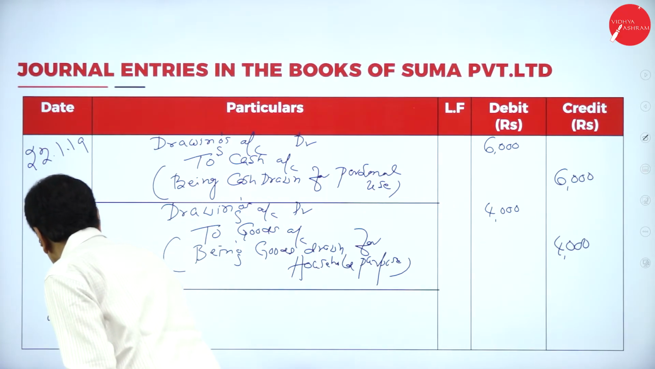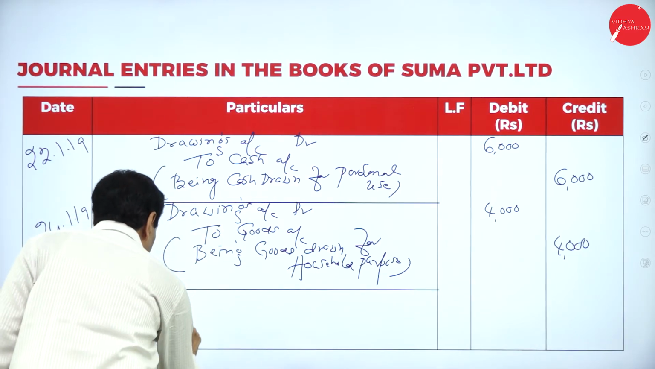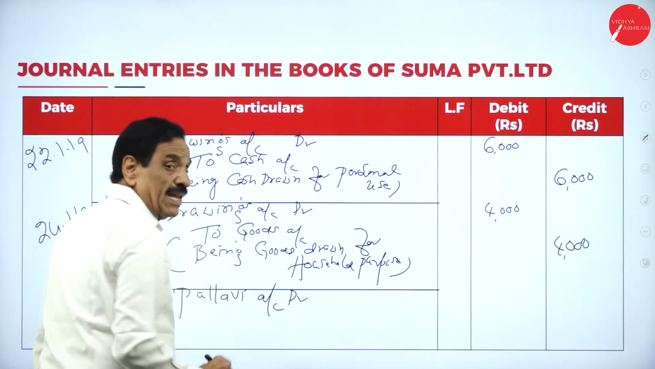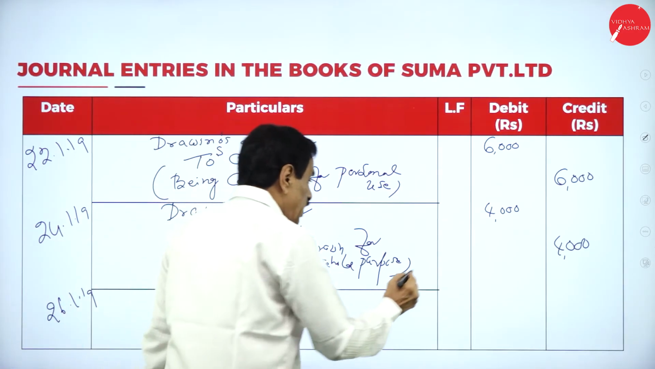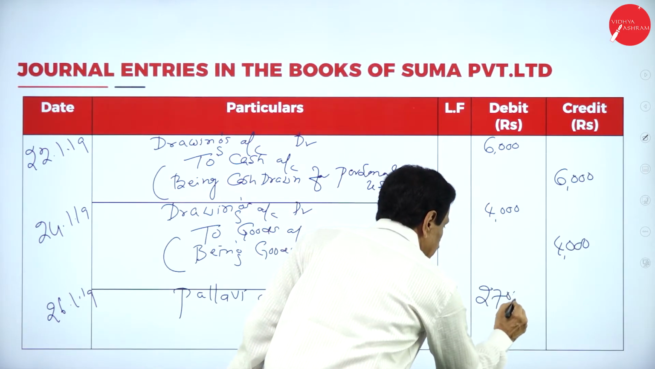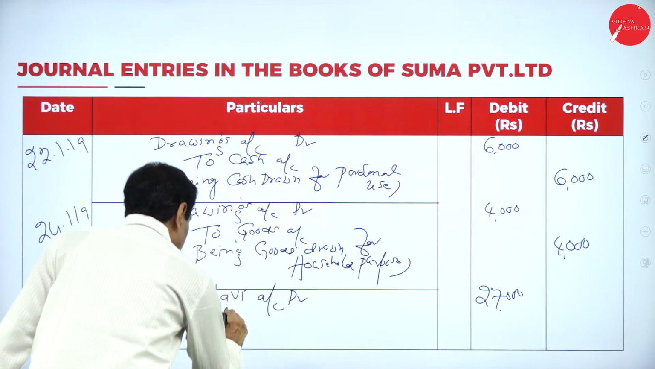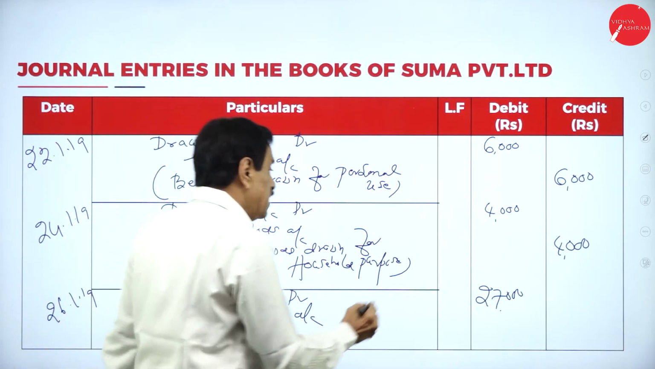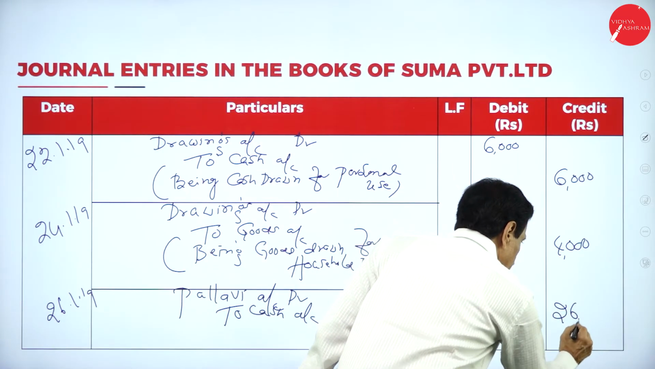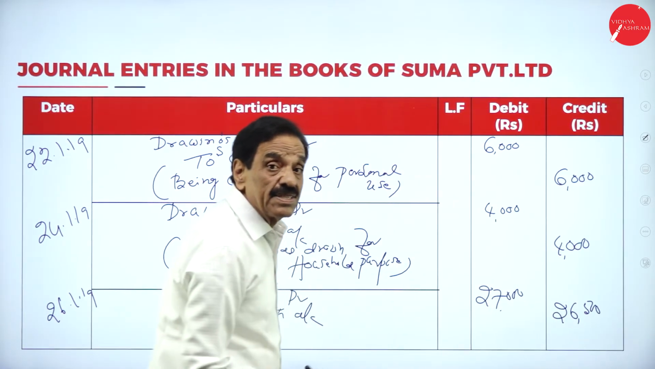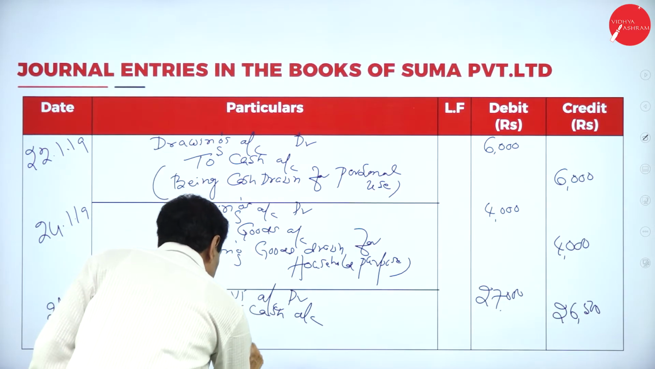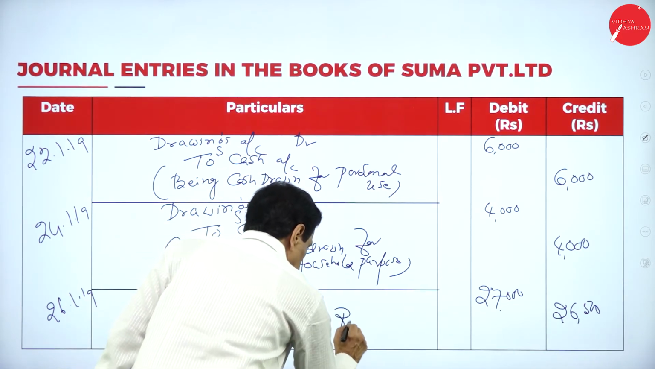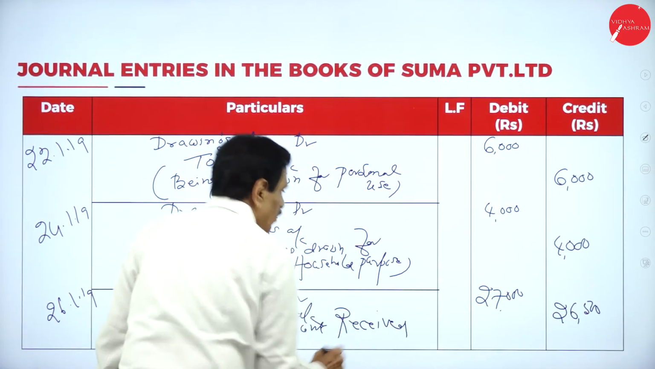This is the last entry. Pallavi account debit 27,000 to cash account, we paid 26,500. How much discount received? 500. To discount received 500.